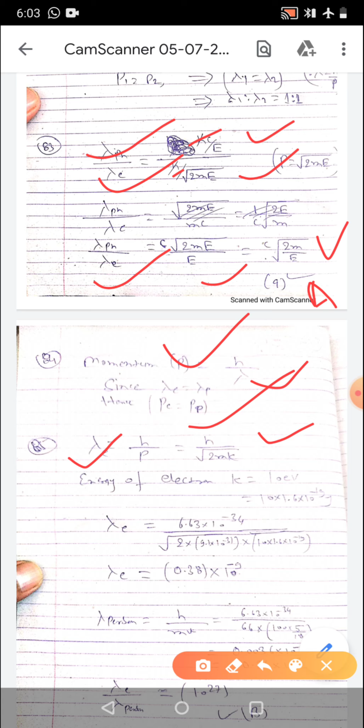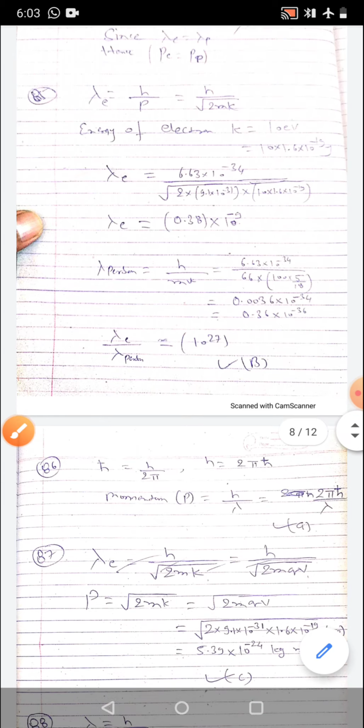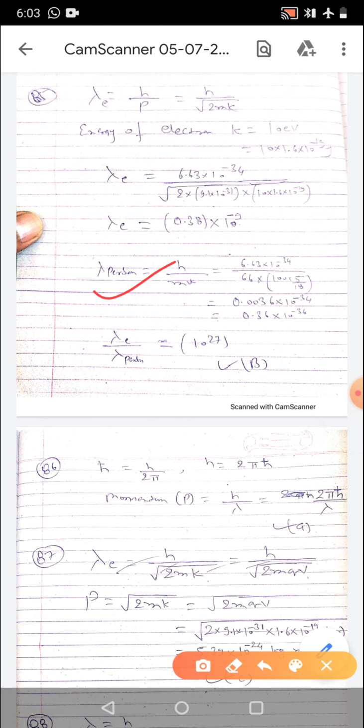So by substituting all values, we are given K, h, lambda, m. So for proton and for photon we can get that ratio in the form of B.